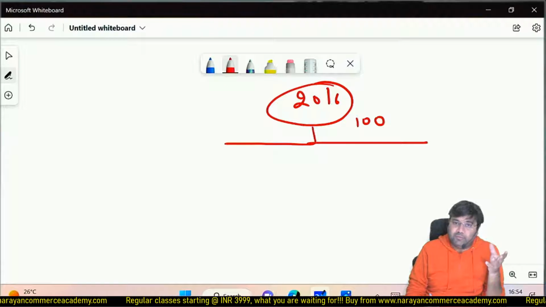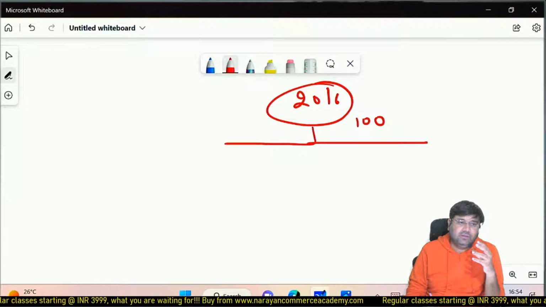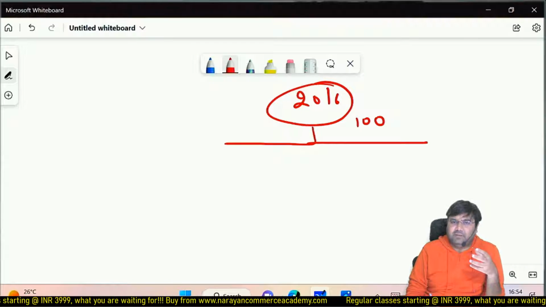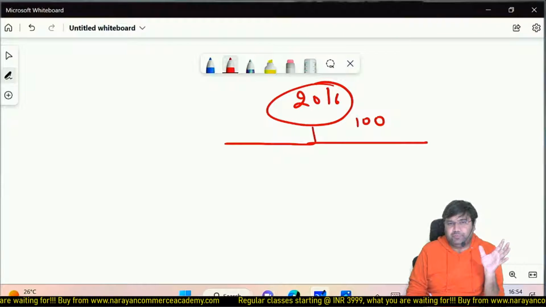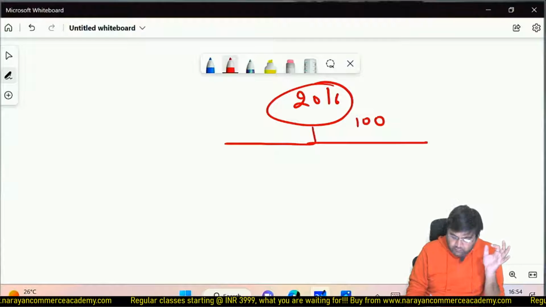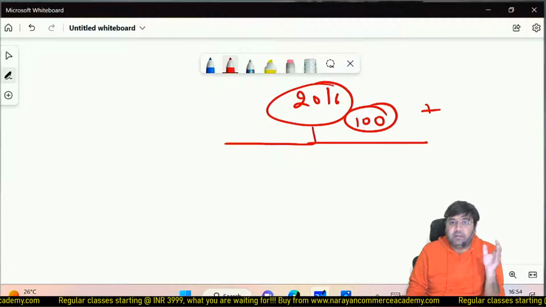You are the BJP government at the Centre, and let's say there is one state which is not ruled by the BJP. That state government says, you are the BJP government, I can't trust you. Today my revenue is 100 rupees. I want this revenue, minimum this revenue plus a year-on-year increase.